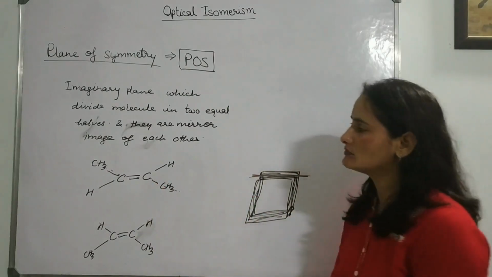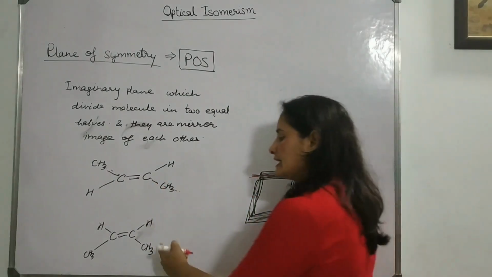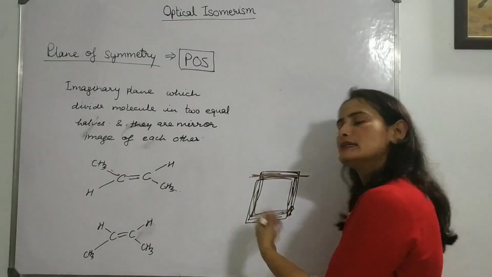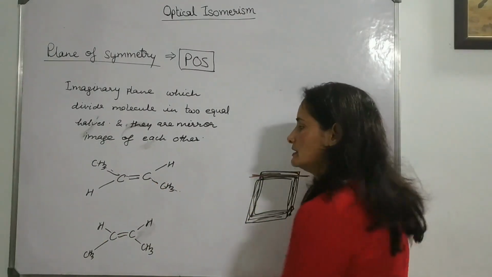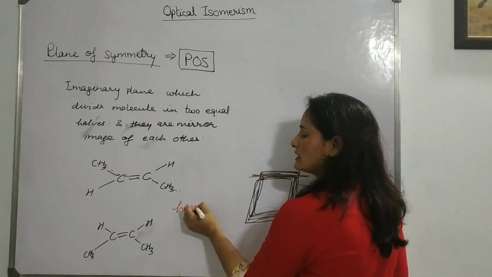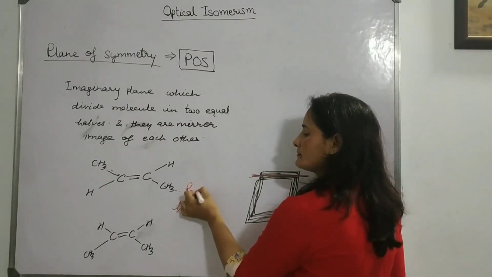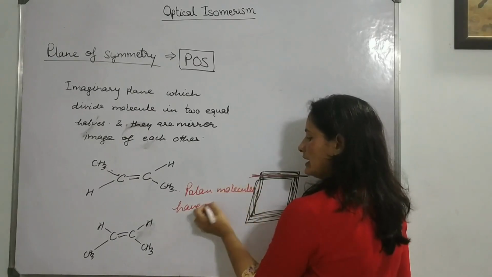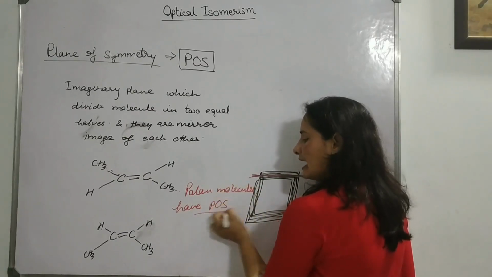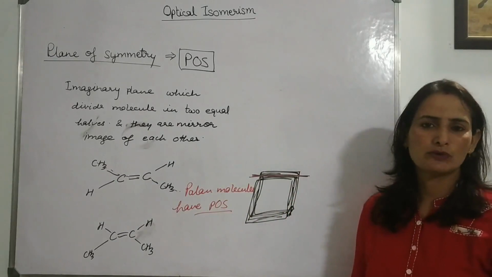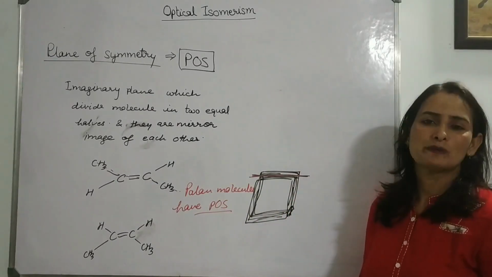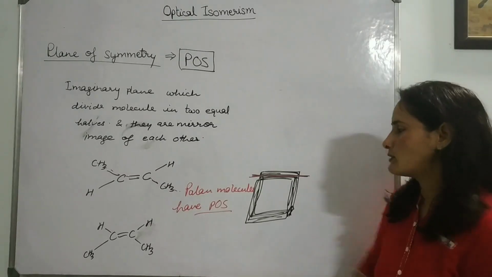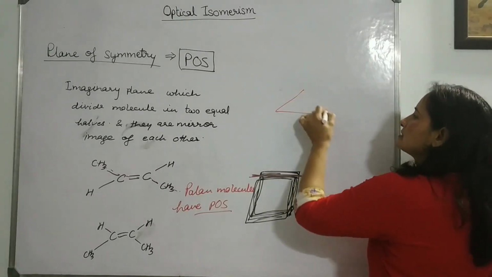If we divide, we can get two equal halves, so it will always have the POS. So planar molecules have POS, and because they have POS, they can't be optically active and can't show optical isomerism. Now let's take a few more examples.